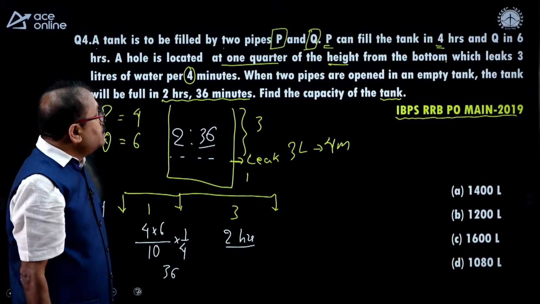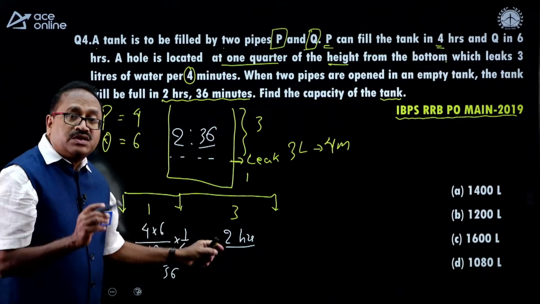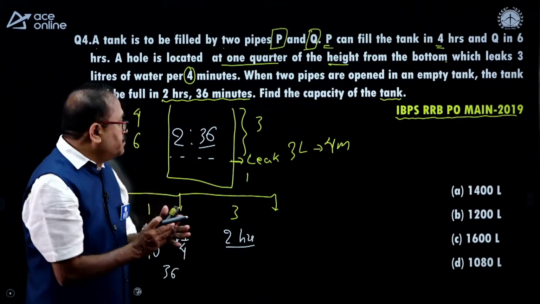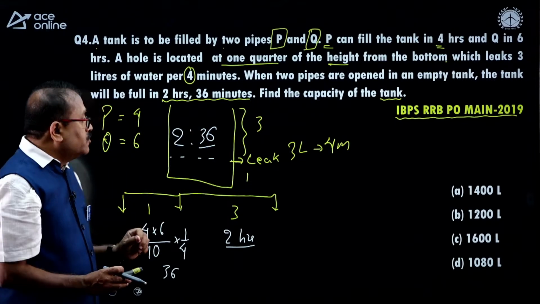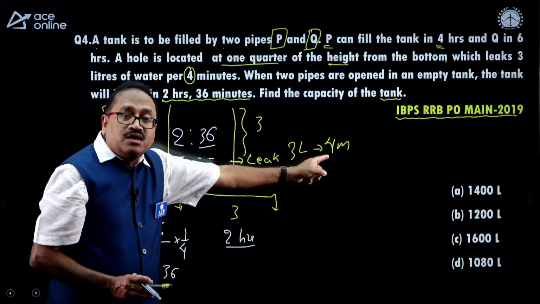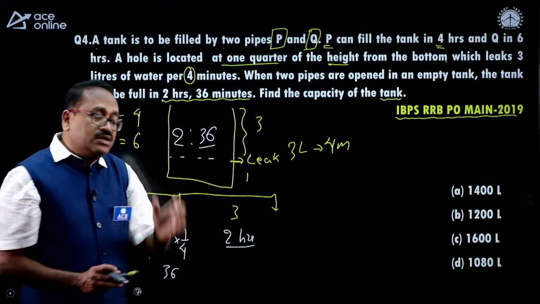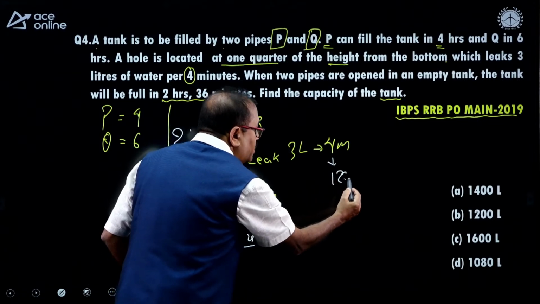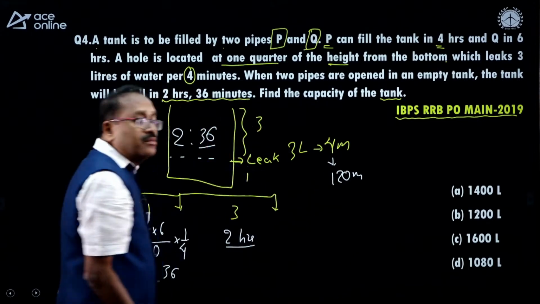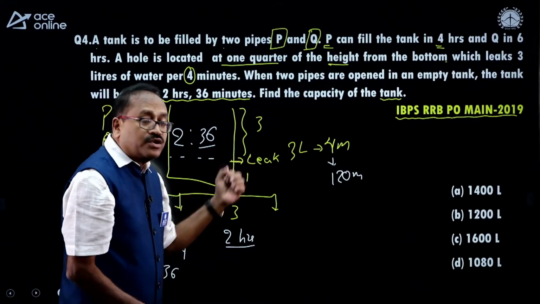Okay. So, in the remaining 2 hours, how much water will leak? For that, we know that in every 4 minutes 3 liters. Then in 2 hours, that is in 120 minutes, how many liters of water will be out?